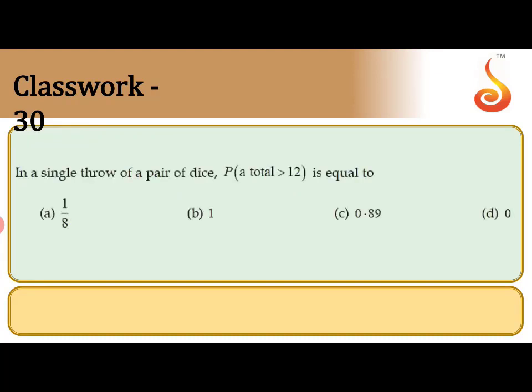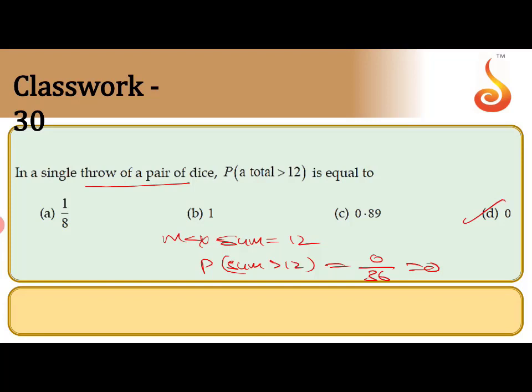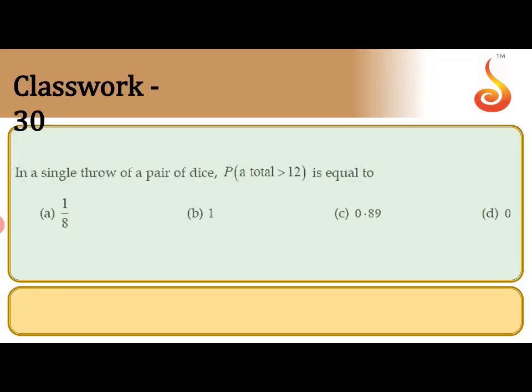Next question. A single throw of a pair of dice, probability of total greater than 12. A single throw of a pair of dice means the maximum sum is 12. But they have asked the probability of sum greater than 12, which is impossible. The probability is 0 by 36. The answer is 0. Do you understand this one? Next question. Check the answer. D.